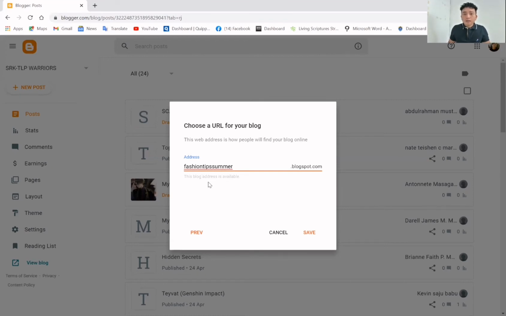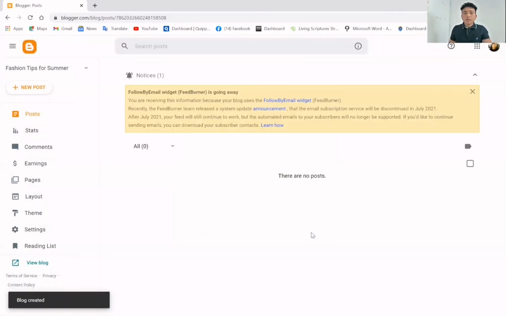It will say the address is not available. It's already taken. So you need to think of something. It's either you need to put a number, something like that, to make your URL unique. Okay, and then the next thing is you need to save that one. Okay, so there it is.